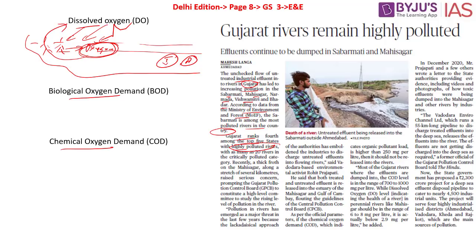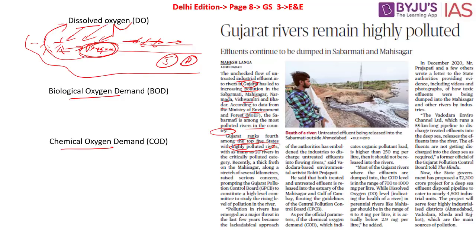Now let's take one of the examples. Let's say there is an industry which has polluted a particular river, or there is a huge amount of plastic that is dumped on top of a particular river or lake. So what exactly happens? You have the plastics which form the top layer of that particular lake or river.